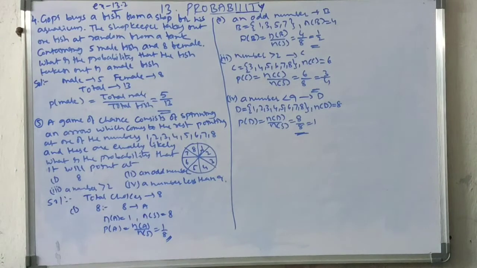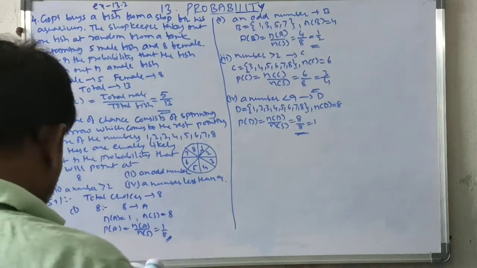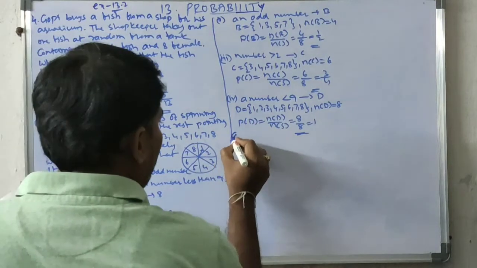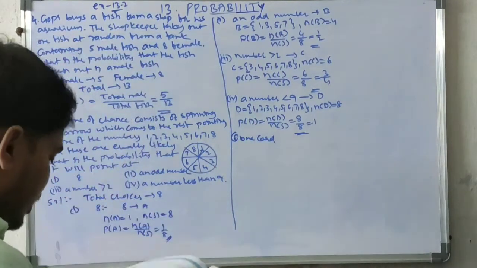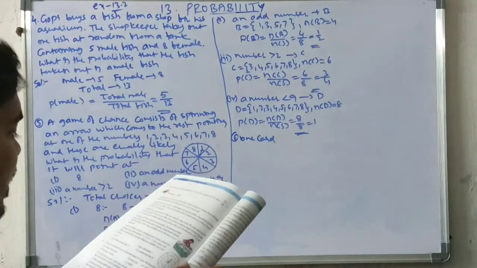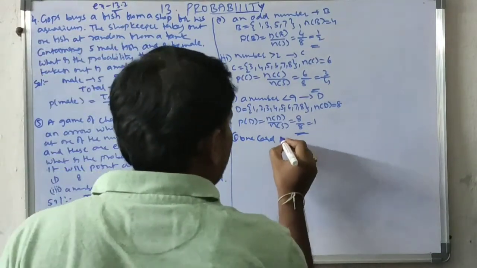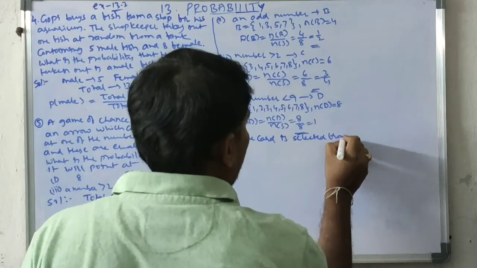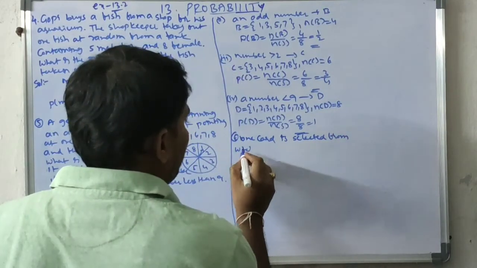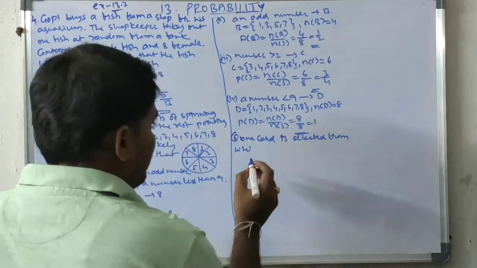Okay, next, question number 6. The sixth question is: one card is selected from a well shuffled deck of cards.